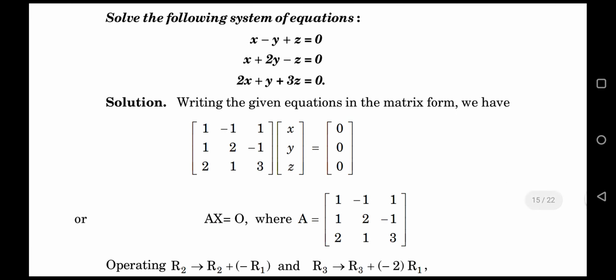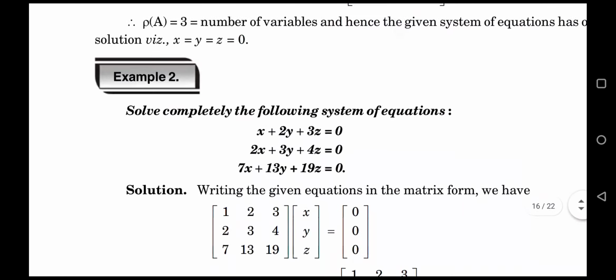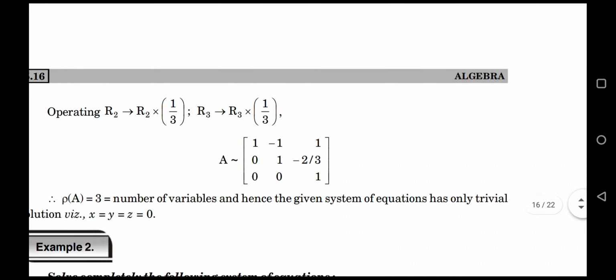After reducing this matrix to row echelon matrix, matrix A becomes 1, minus 1, 1; 0, 1, minus 2 by 3; 0, 0, 1; a 3 by 3 order. Clearly this is row echelon matrix.